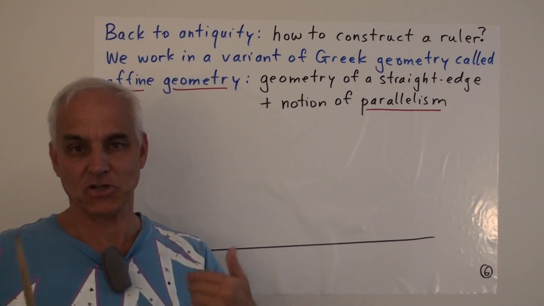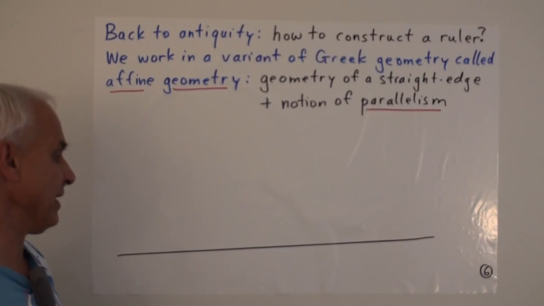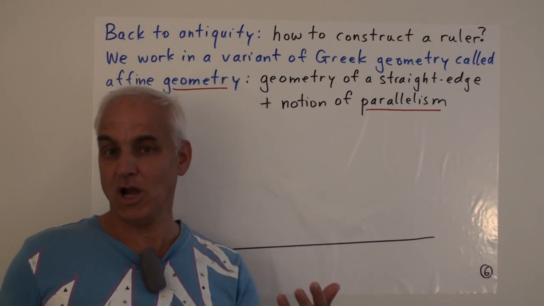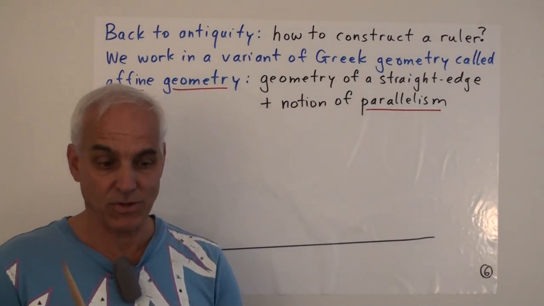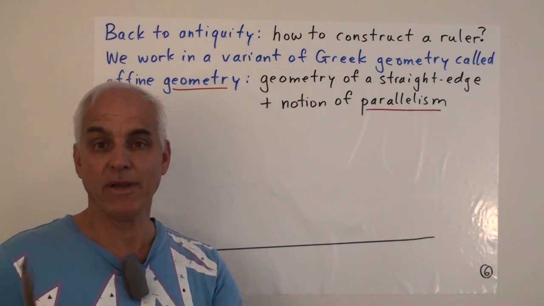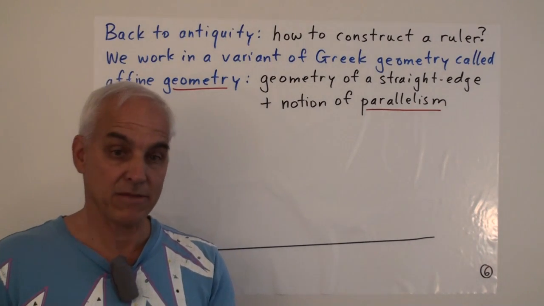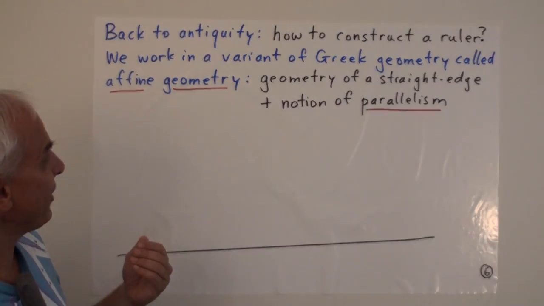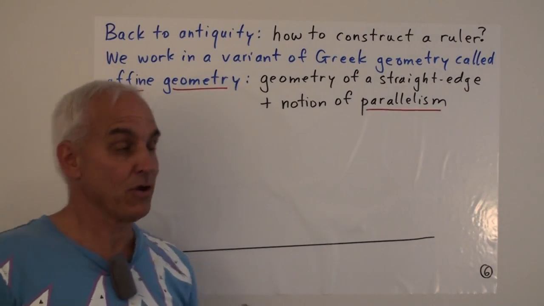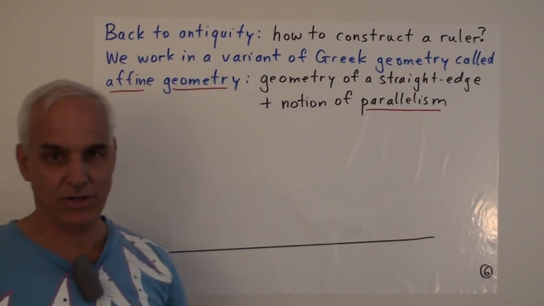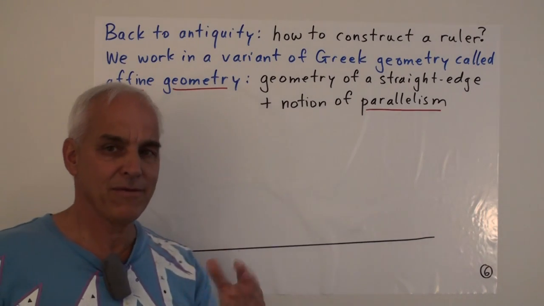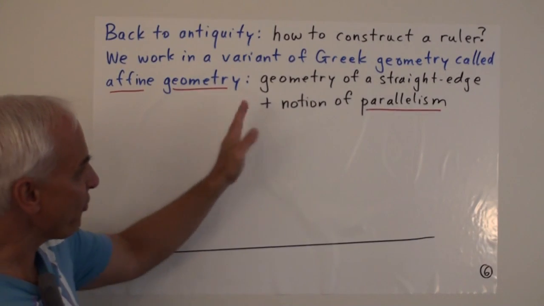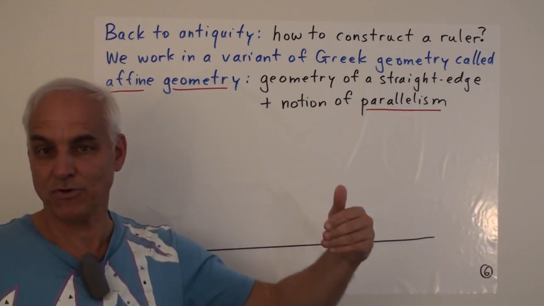That's a very good place to start a discussion of the continuum. And I would like to do a little bit of a twist on Greek geometry. The Greek geometry that everybody knows is Euclid's geometry, which he laid out in the book The Elements, and that has dominated the thought of mathematicians since that day about the framework of geometry. But in fact, there was, or is, a variant of Greek geometry called affine geometry, which the Greeks only roughly explored, not very much, but it's actually a more primitive or simpler geometry than that of the Greeks.